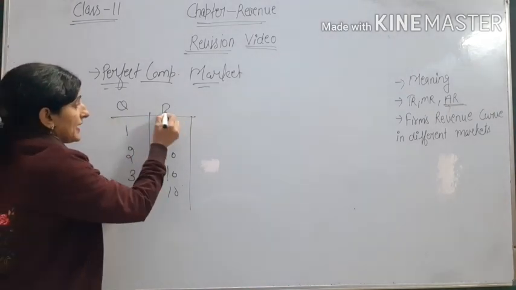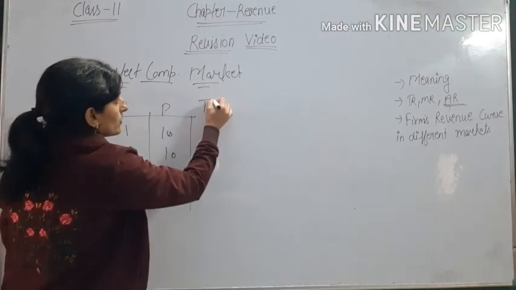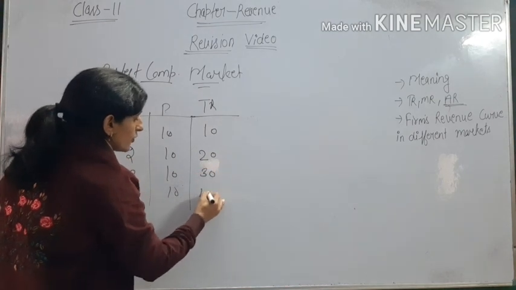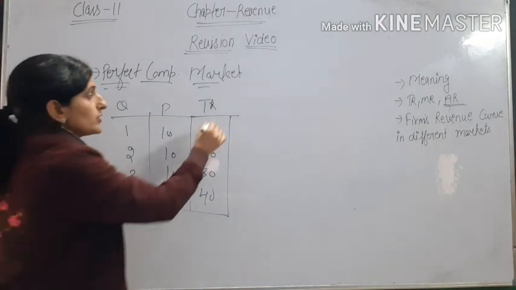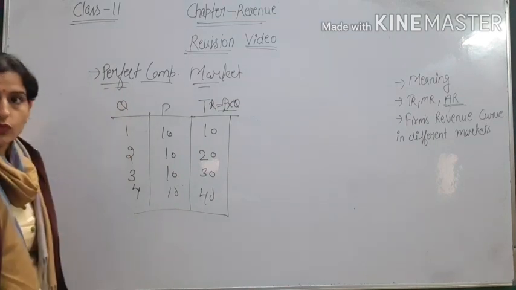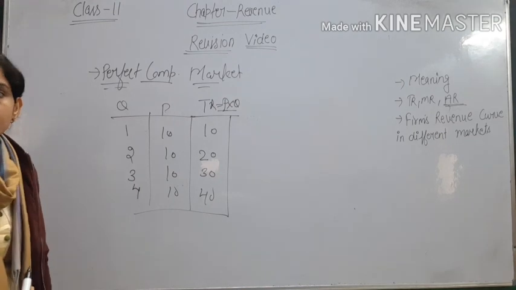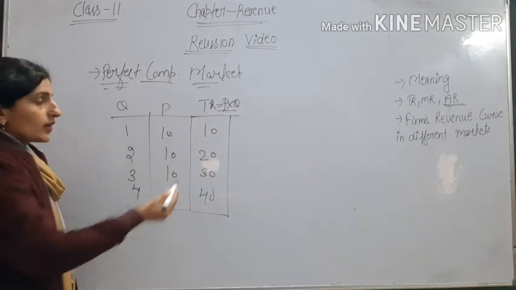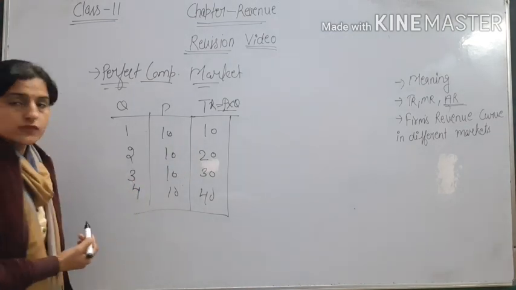So P is constant and total revenue is 10, 20, 30, 40. Why 10, 20, 30, 40? Because we calculate total revenue as P into Q. P is the price and Q is how much commodity is sold by the firm. P into Q is equal to total revenue. Total revenue for 1 unit is 10, for 2 units 20, third unit 30, 4 units 40.